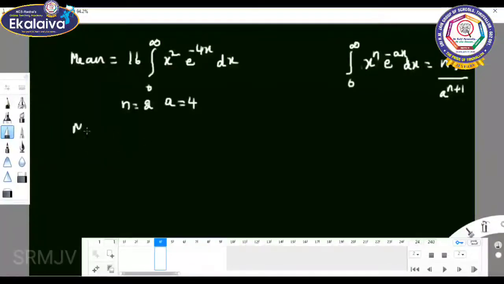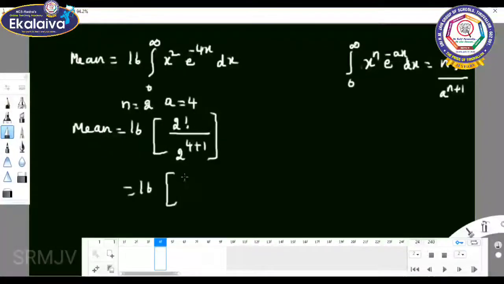So mean equal to 16 into n factorial, that is 2 factorial, by a power n plus 1, that is 4 power 2 plus 1.